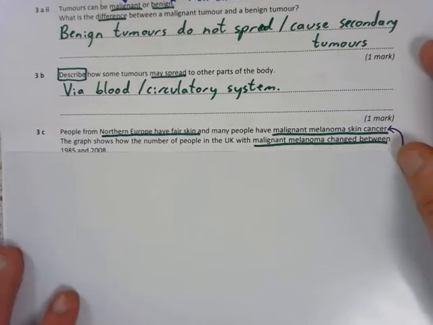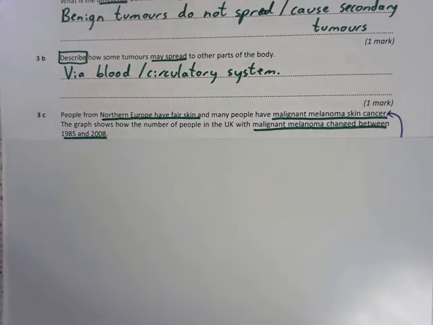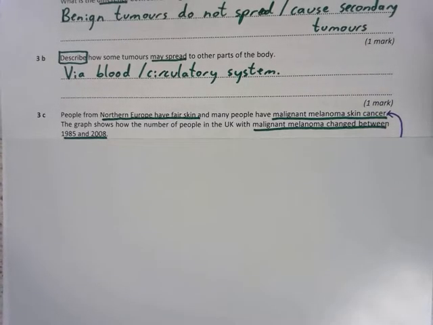Okay, 3C. People from Northern Europe have fair skin, so that means light coloured skin, and many people have malignant melanoma skin cancer. So that's a cancerous form of skin cancer, right? The graph shows how the number of people in the UK with malignant melanoma changed between 1985 and 2008.